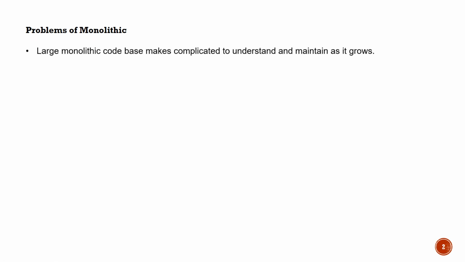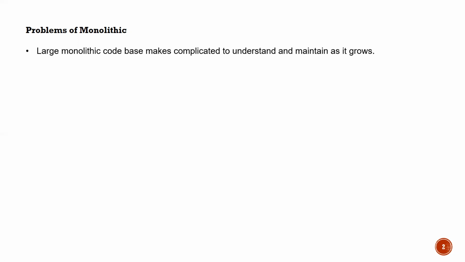The first problem with monolithic code is that it is very complicated to understand, and also very difficult to maintain if the monolithic code grows. For example, let's say you have four services in an application which has been running for the last 2 years. If a new person comes into your project, or a person from another team starts working on your project, it is very difficult because all the services are put together in the same code, and he has to understand a lot of flows.